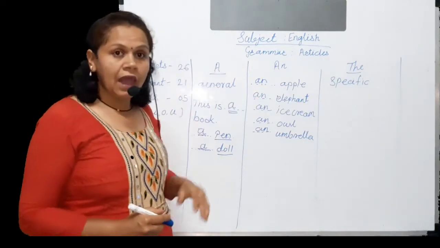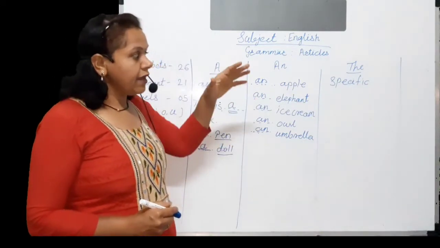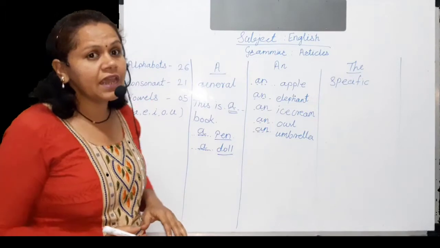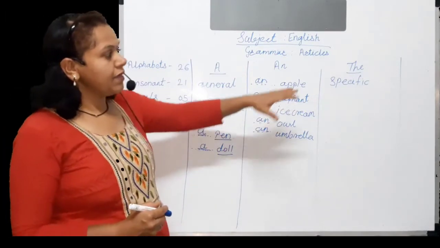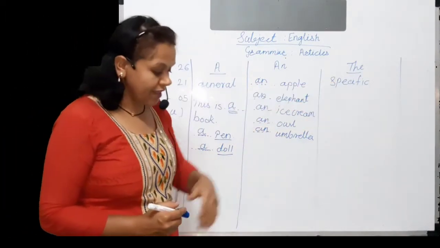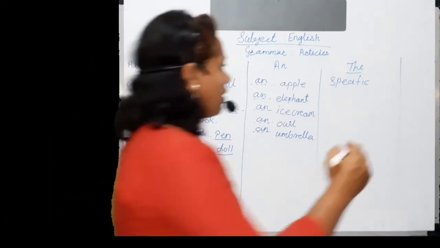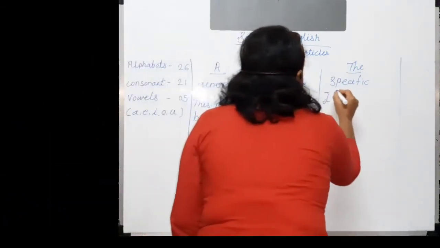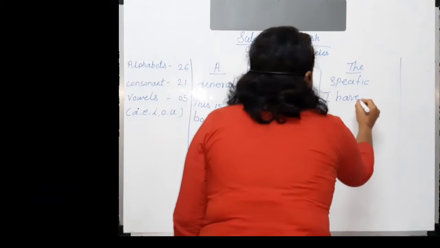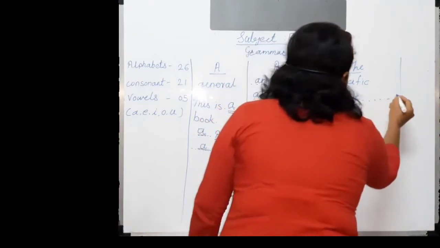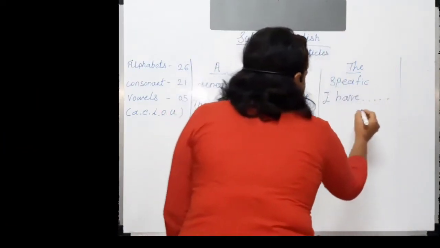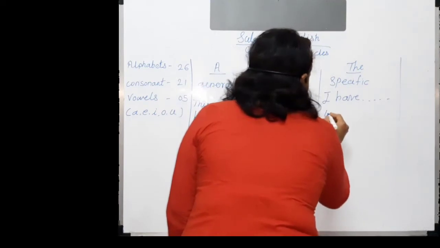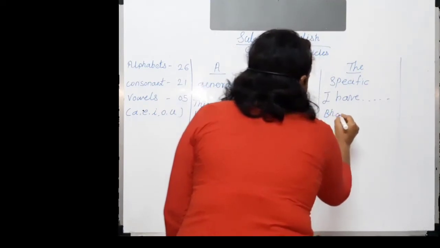For example, I have a book, and when I am mentioning the name of that book, at that time that book is specific. For example, I have dash dash Bhagavad Gita.